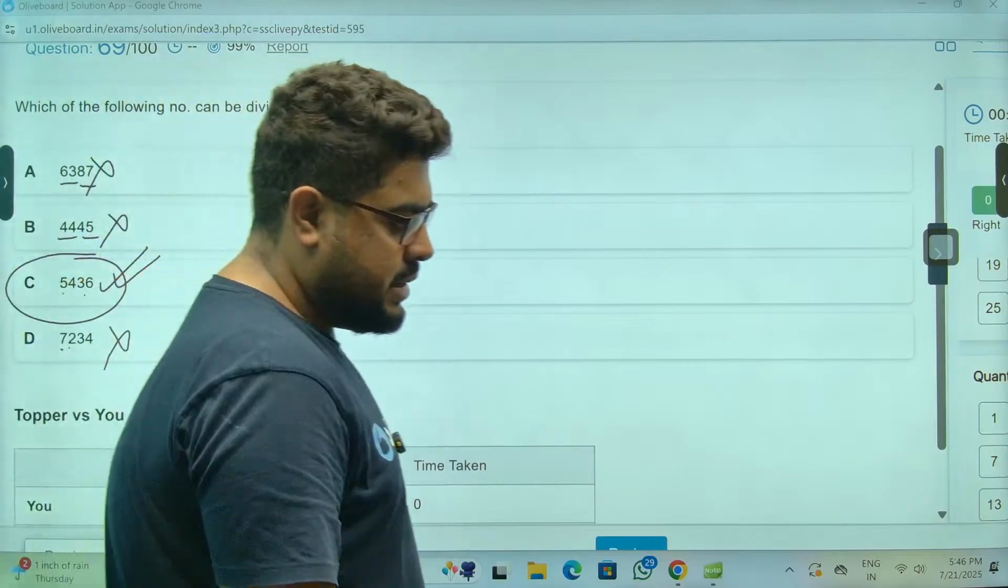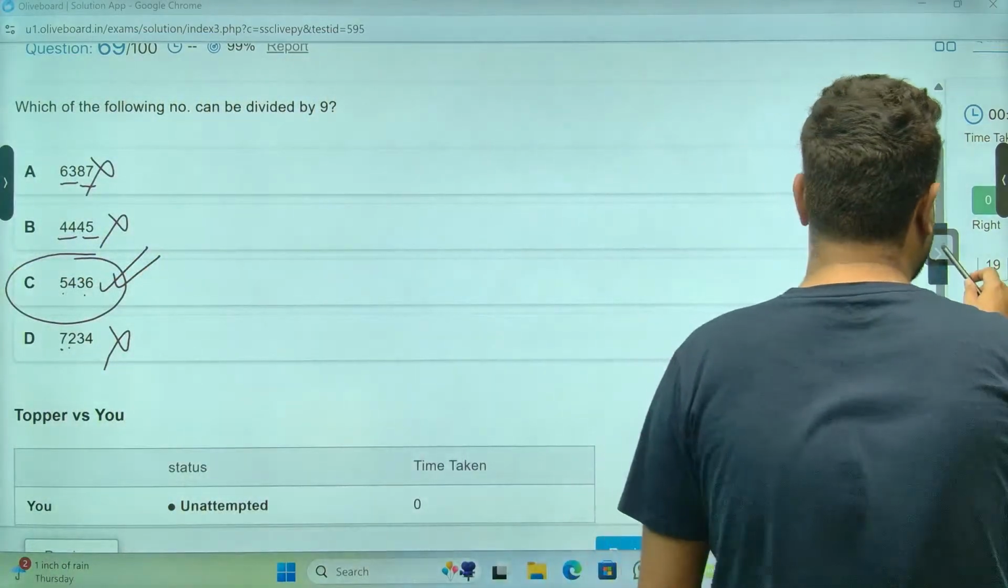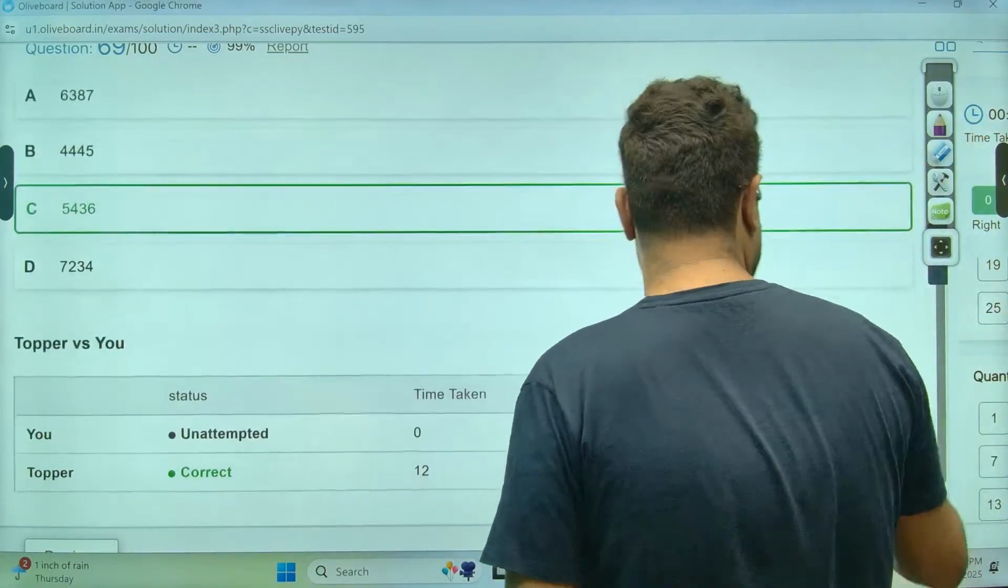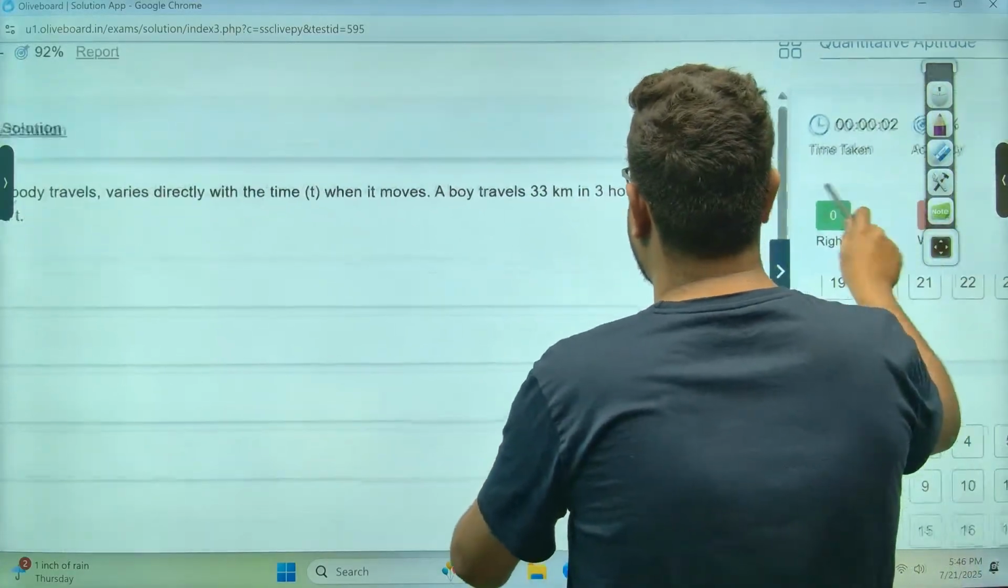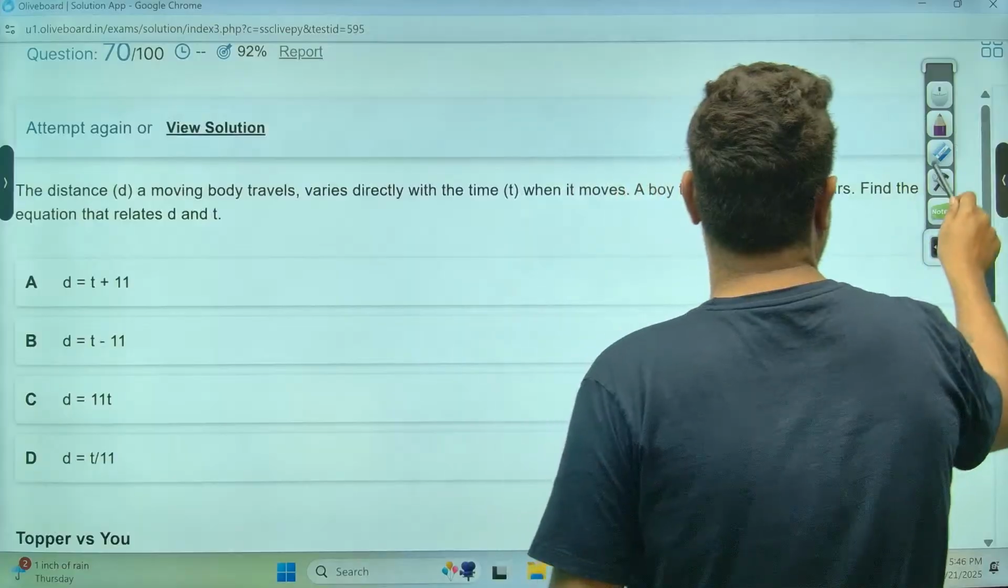Divisible by 9. Sir, nothing can be easier than this. This was a free hit. This was a free hit, right? Okay.